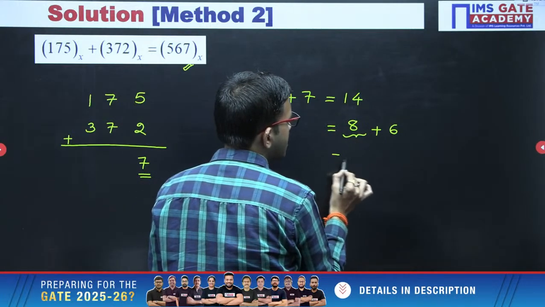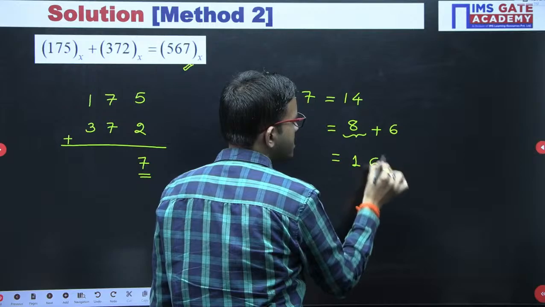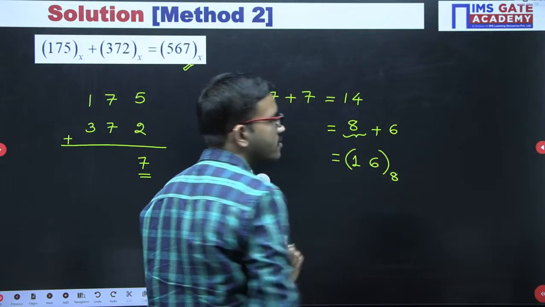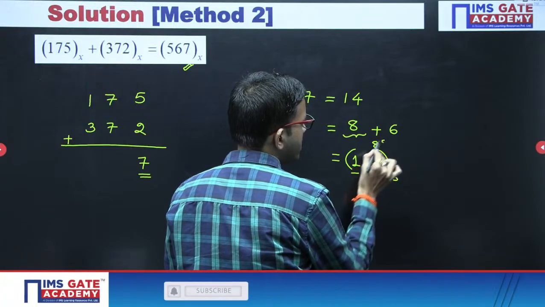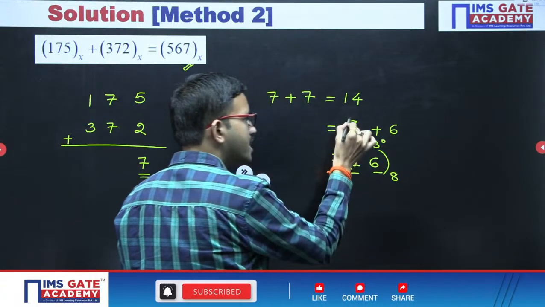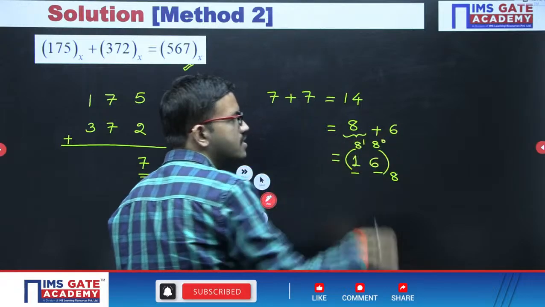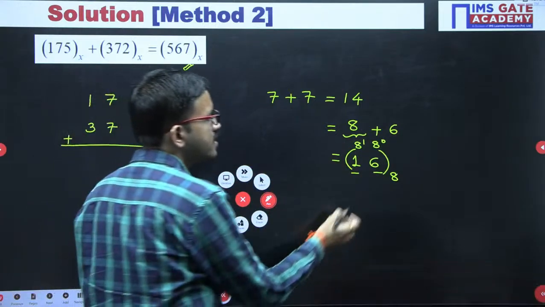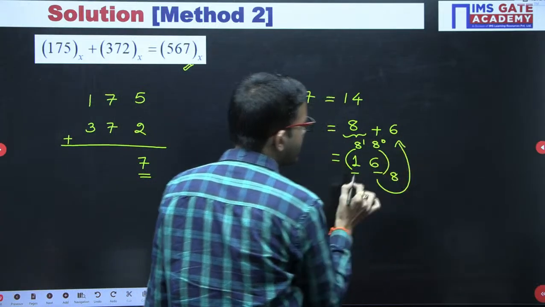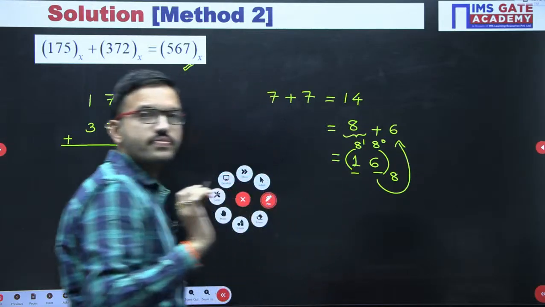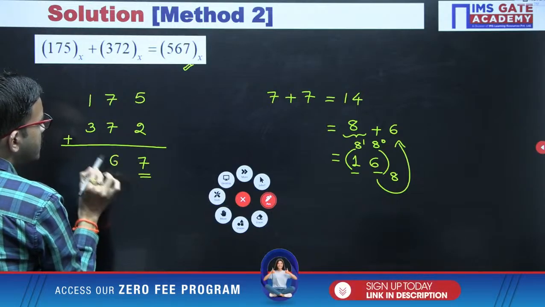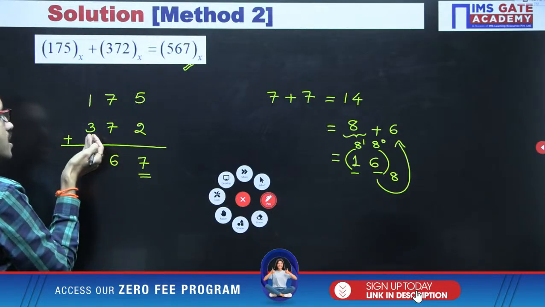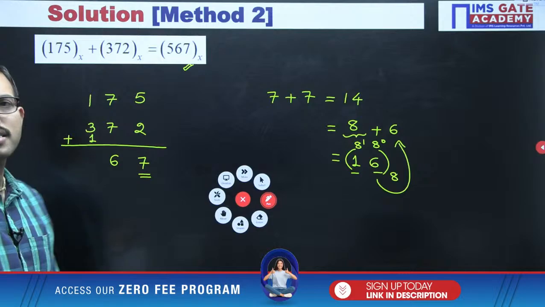Say for example, if you are having 16 base 8, the positional weights are 8 power 0, 8 power 1. So 8 into 1 is 8, plus 1 into 6 is 6. This 6 is nothing but the sum digit and 1 is nothing but the carry. So now it is matching. Here 6 is the sum digit, 1 is the carry. If a carry comes, we will add the carry at the next higher digit.